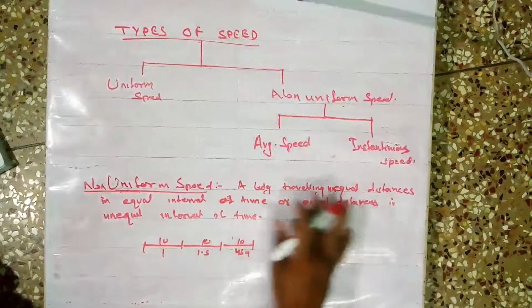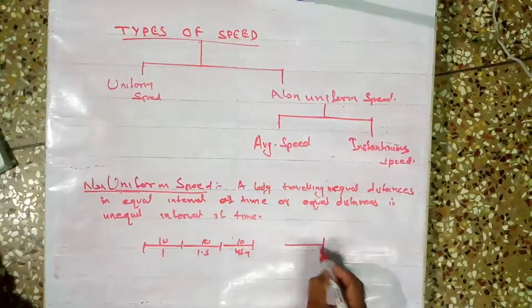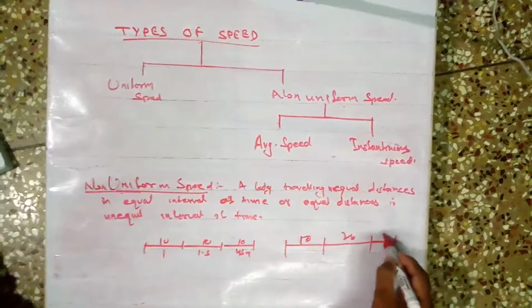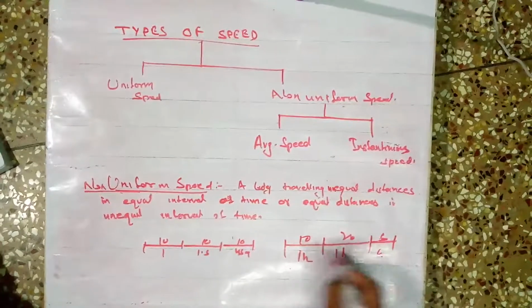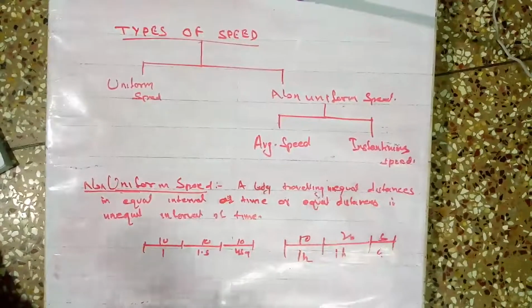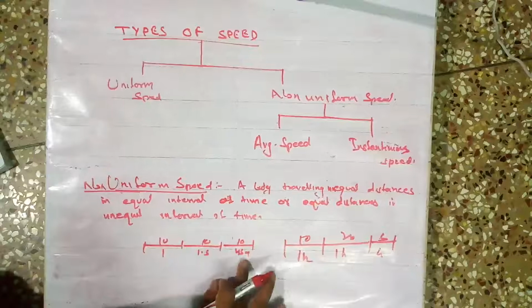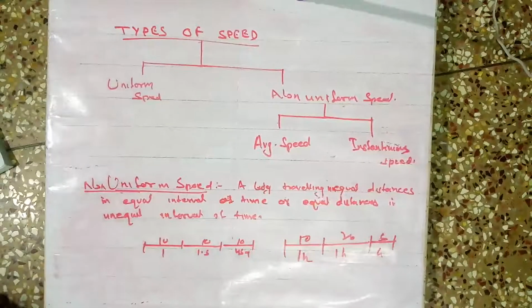But suppose a body is traveling unequal distances in equal intervals of time. Suppose this is 10 kilometer, this is 20 kilometer, this is 5 kilometer. First it covered in 1 hour, second in 1 hour only, third in 1 hour. Time is constant here, but distance is not constant. Distance is changing. Then also it is non-uniform speed. Either time is not the same or distance is not the same. In both cases the body is said to be under non-uniform speed. Are you clear?